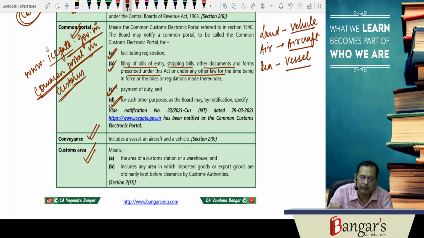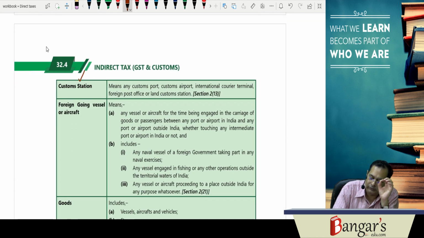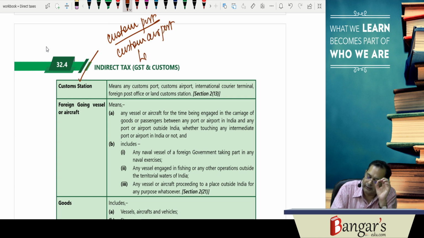Then we have customs area. What basically is customs area? Customs area is the area of a customs station where the imported goods or export goods are ordinarily kept before clearance by the customs authority. So customs area means the area of the customs station, or it may be the area of a warehouse, and includes any area in which the imported goods or export goods are ordinarily kept before clearance by the customs authority. Now we have customs station, that means what? Customs port, we have customs airport, we have land customs station.